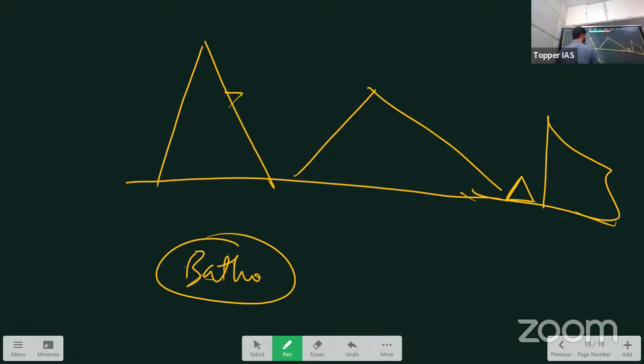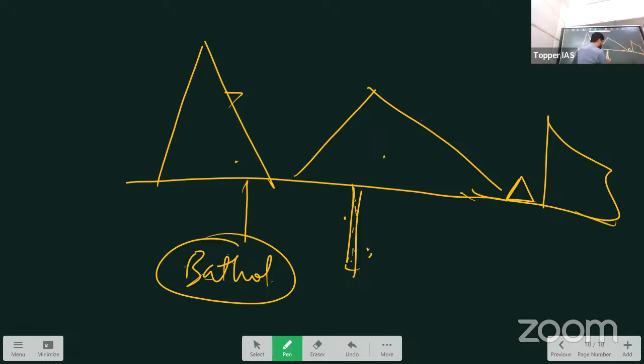So batholith, and there is something called sill, vertical. I mean, what is happening here is this volcanic eruption is happening, right? Magma is coming to the surface. But on the way, if it gets stuck somewhere and it condenses within the interior, if it does not come outside, it will get stuck here only. So here it will condensify, right?